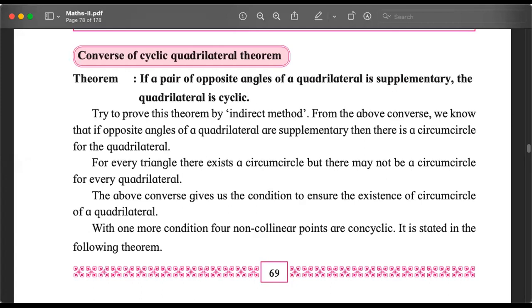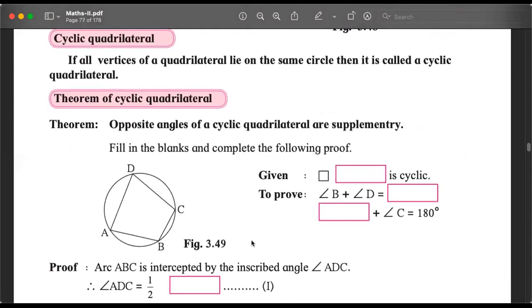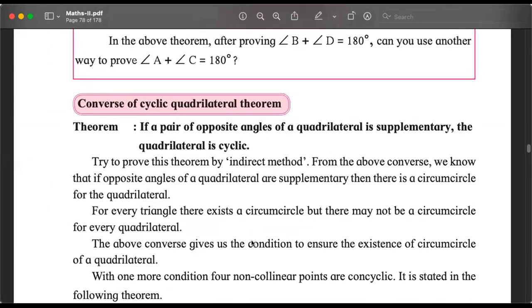There is no straight method to prove this. We usually use the indirect method, कि मान लो all the 4 points are not on the same circle. ऐसे कहानी बनानी पड़ेगी. अभी हम उसमें नहीं जा रहे. Theorem और उसका converse. So the theorem is this: opposite angles of a cyclic quadrilateral are supplementary, and its converse, if a pair of opposite angles of a quadrilateral is supplementary, the quadrilateral is cyclic.